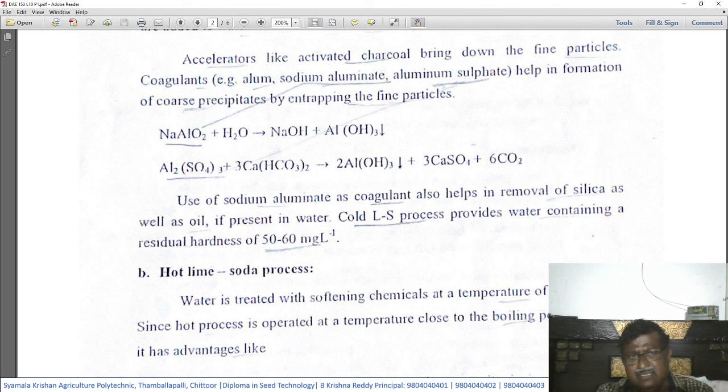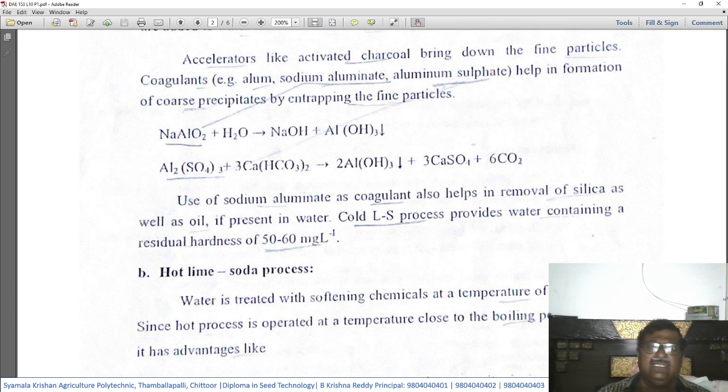Still, there will be some residual hardness in it. That residual hardness is calculated as 50 to 60 milligrams per liter. But this is usable in the industry because this is a tolerable level.